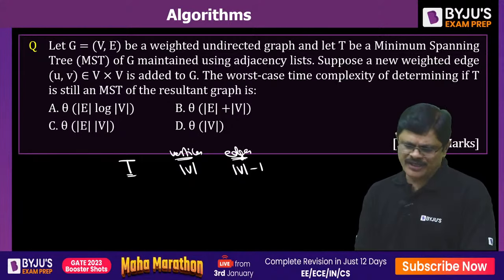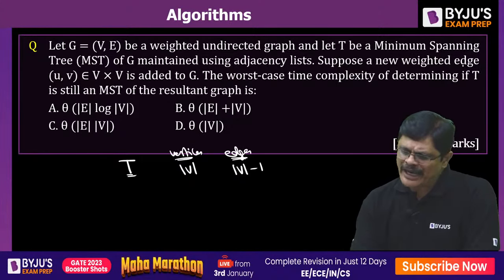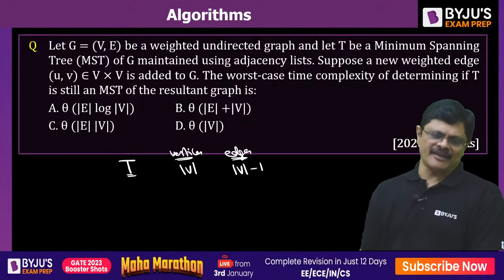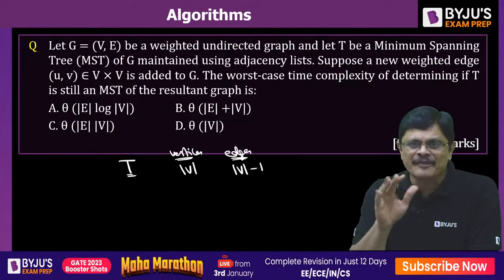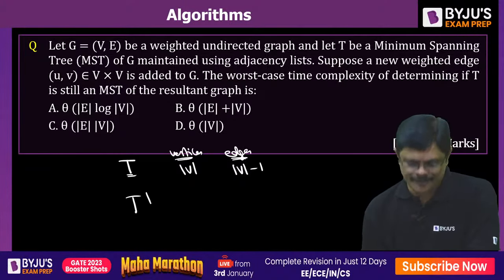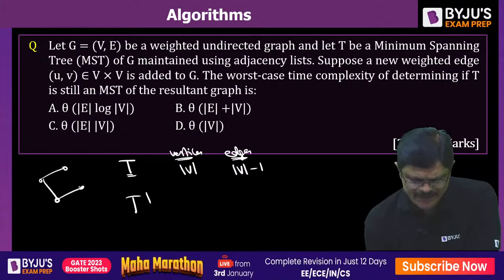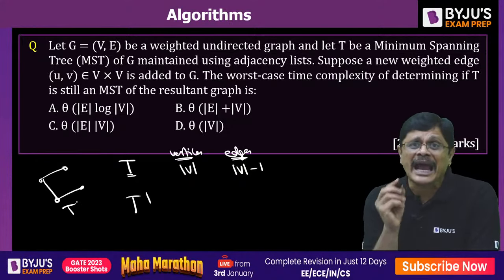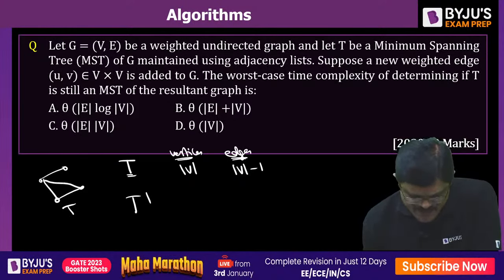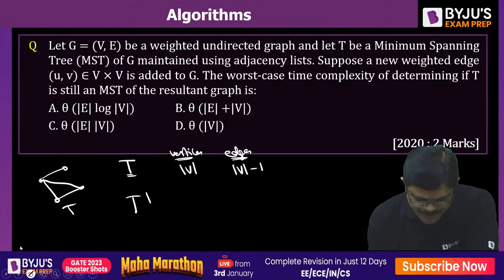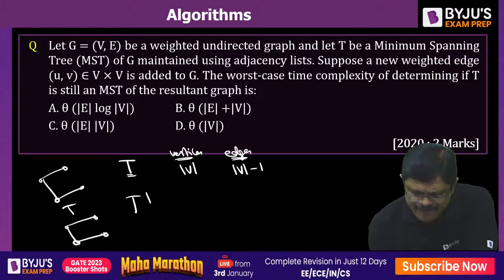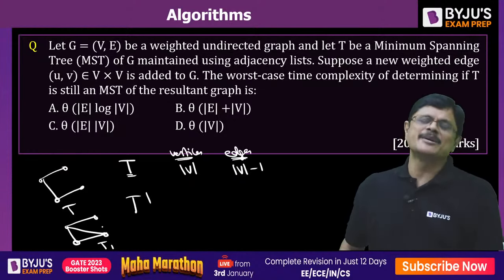Correct? Now look here. What has happened? A new weight edge uv is added to the graph. Of course it is a spanning tree, but for this graph you created a new graph. Suppose this is the minimal spanning tree you have. This is the T you have. We are adding a new weight edge. Let me show you this clearly. This is T. So we created a new graph T dash by just adding a new edge to this particular minimal spanning tree.